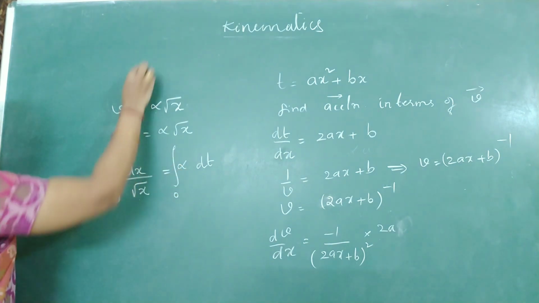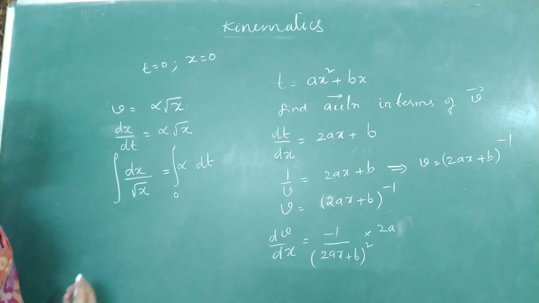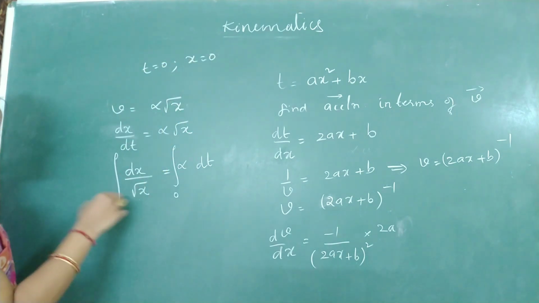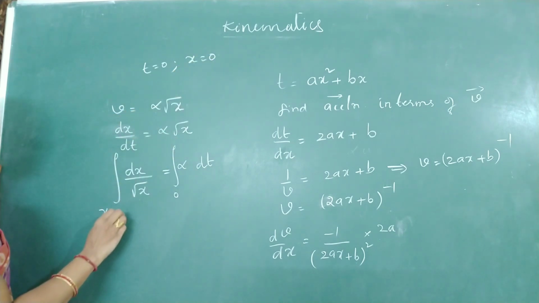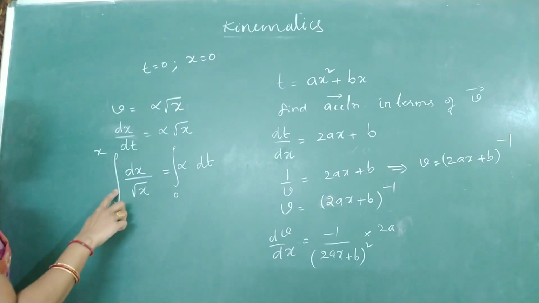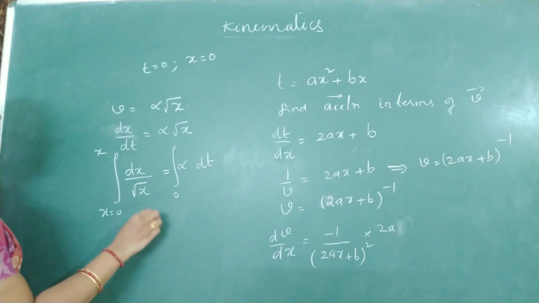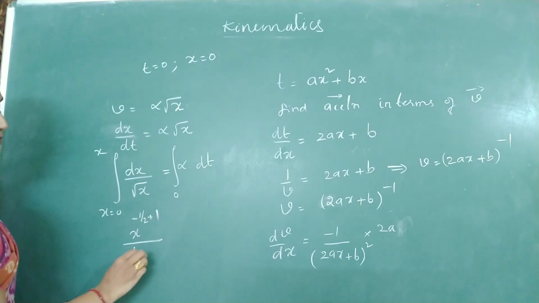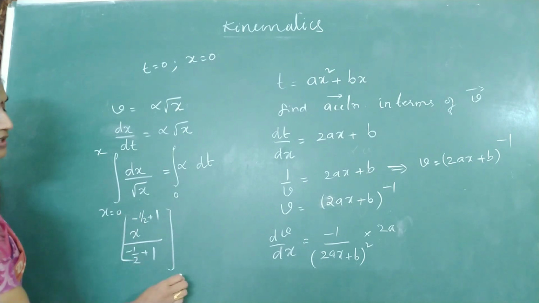So if at t equal to 0, x is equal to 0. If it is not given, I have to put the value as x naught. If I take it as x equal to 0, what is the integral of x to the power minus half? x to the power minus half plus 1 by minus half plus 1. What are the limits? 0 to x.